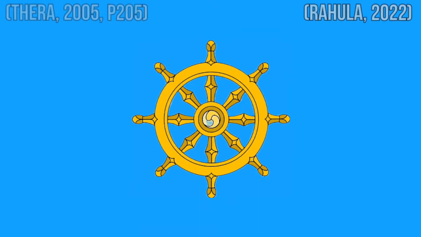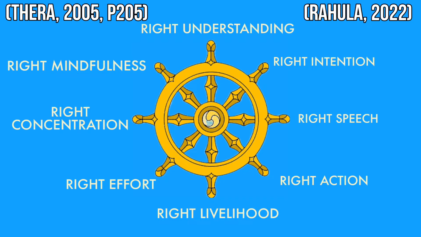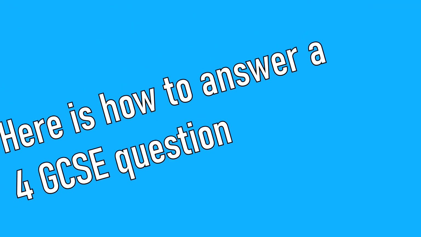The path consists of the right understanding, which could be accepting the 4 noble truths, the right intention, which means to have the right thought, the right speech, which could mean not to swear, the right action, which could mean helping someone, the right livelihood, which means to earn your money honestly, right effort, which could mean to strive to do right, the right mindfulness, which could be covered through meditation, as well as the right concentration, which can also be covered through meditation. I will relate this back to our task.